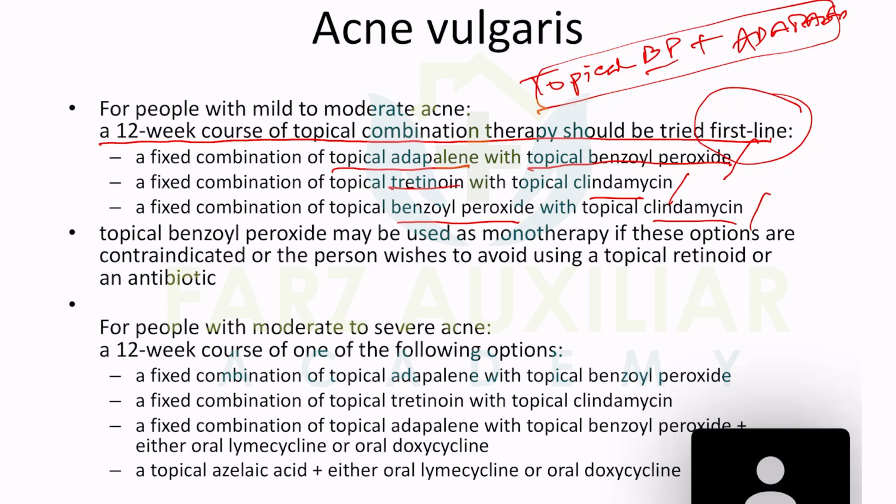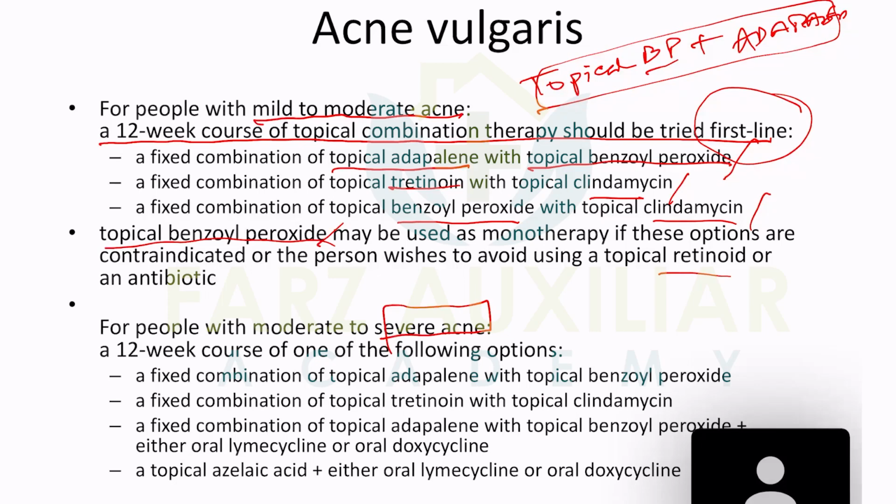In case of pregnancy, you can use only topical benzoyl peroxide, not anything else which is contraindicated. So at that moment you can only use topical benzoyl peroxide. We'll know about that later. But right now, just answer for mild to moderate and severe acne.